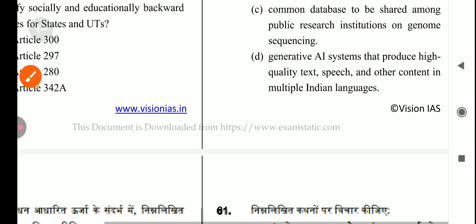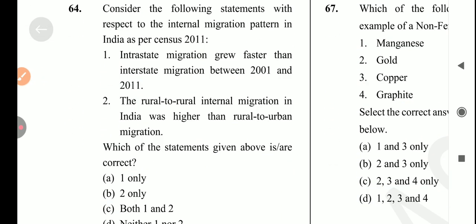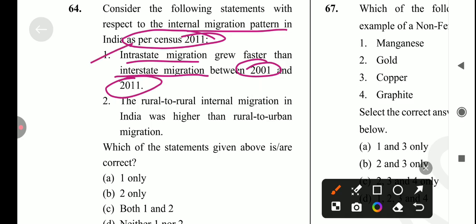Okay, let's come to the next question, which is: consider the following statements with respect to internal migration patterns in India according to Census 2011. First is, intra-state migration grew faster than interstate migration between 2001 and 2011. Yes, it's a correct statement.